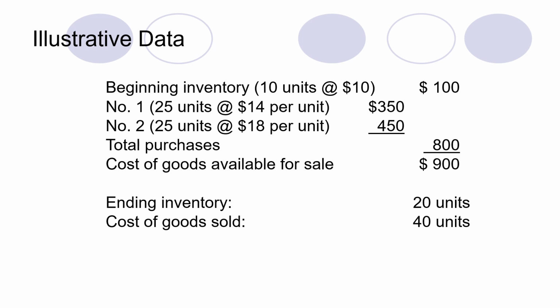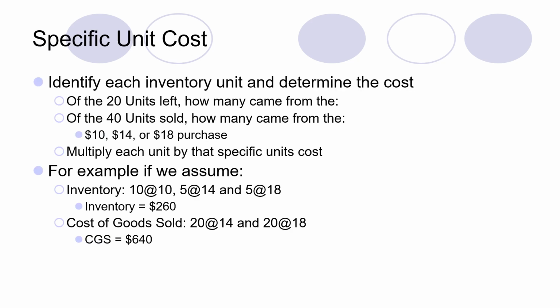Our main purpose is to determine how much cost we should assign to the ending inventory of 20 units, and how much cost should be assigned to the cost of goods sold. This is the main aim of these four methods. The first costing method is specific unit cost, and this method identifies what the price of specific units was and which units have been sold. You have to be certain of that, and after that you assign that cost accordingly.